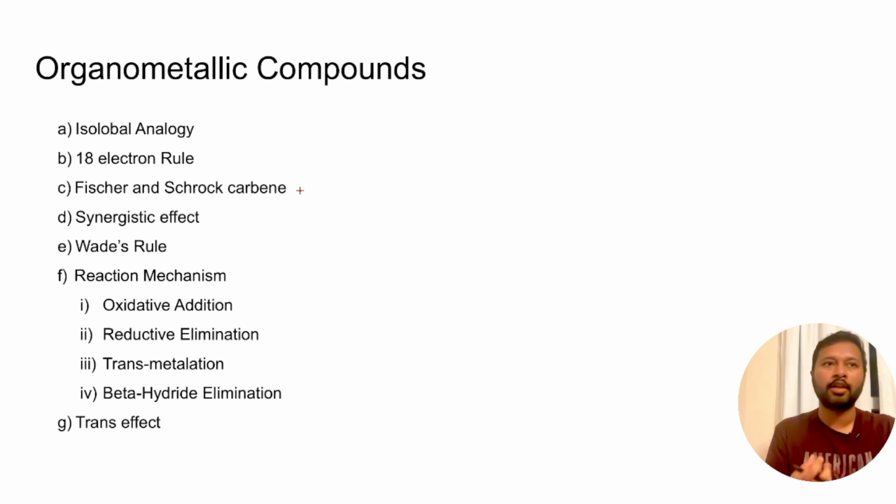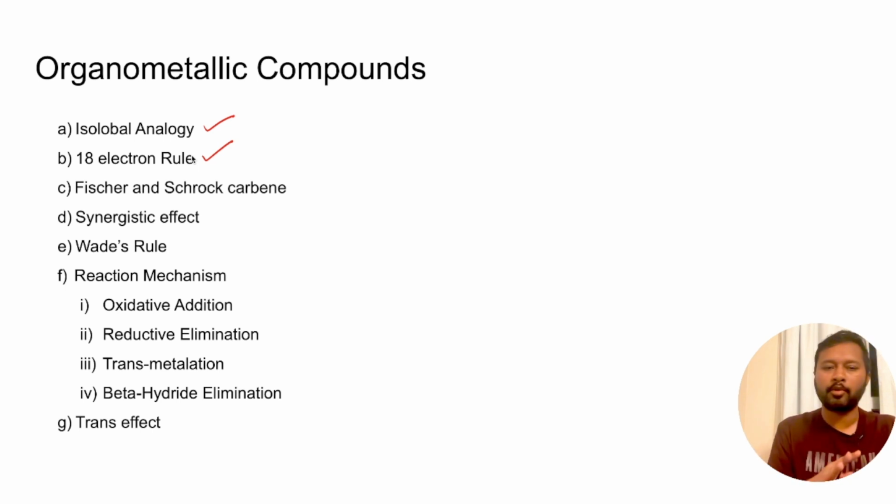They want to know more whether you understand these concepts in detail or not. All right. So yeah, as I said, in organometallic compounds, you have to study isolobal analogy. You have to study all the types of questions from the 18 electron rule. And believe me, 60-70% of the organometallic compound questions can be done easily if you know how to apply the 18 electron rule without making mistakes. Okay, so there are two methods of applying the 18 electron rule. One is the neutral atom method, one is the ionic method, or ion charge method.